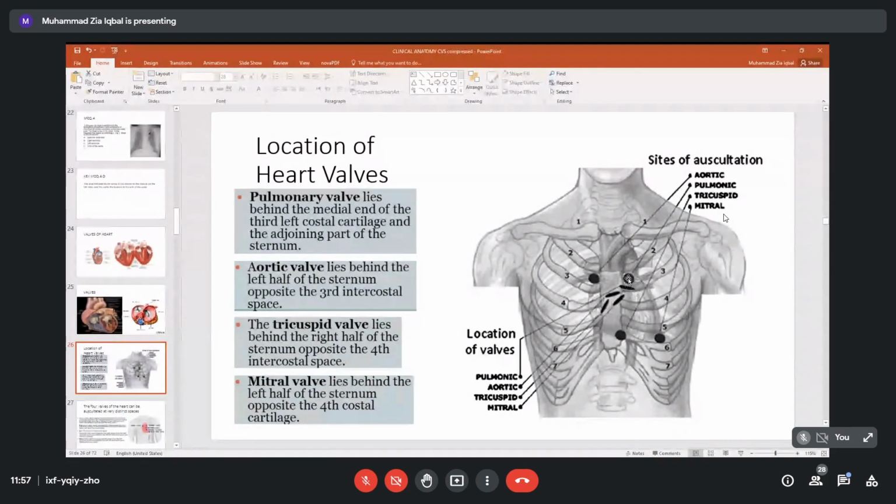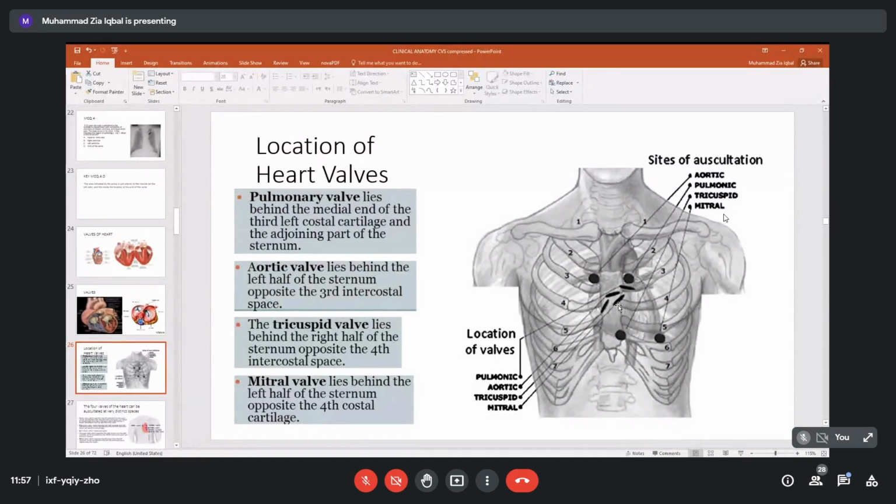Please, these are not to be seen now. Just look at these flat locations. So we have the pulmonary valve here, then the aortic valve here, then the tricuspid valve here, and this is the location of the mitral or bicuspid valve.